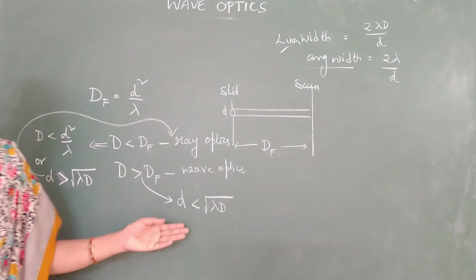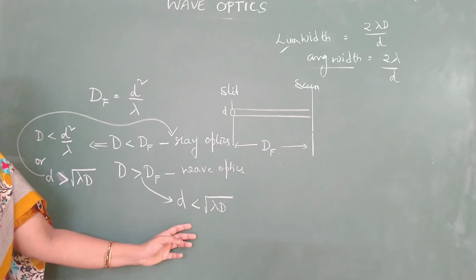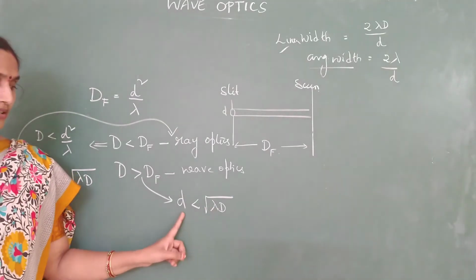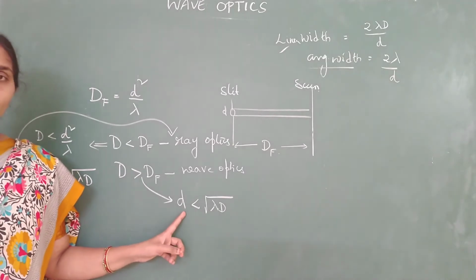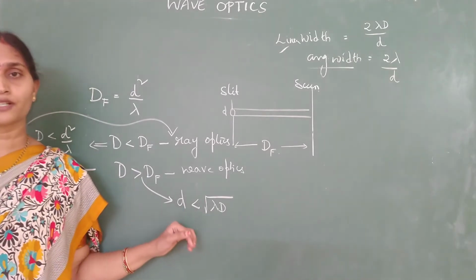This is what we keep on telling you from the beginning. Wave characteristics, interference and diffraction, become prominent when wavelength is related to the size of the slit according to this relation. So this is the limit of ray optics.